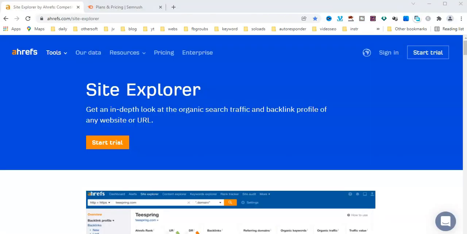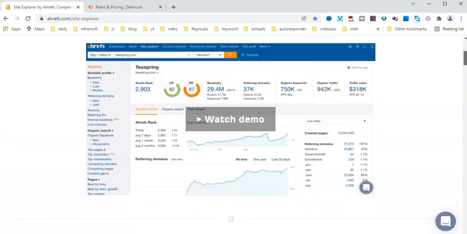Another keyword tool is Ahrefs, Ahrefs.com. This is a very good tool with a lot of searches. Also search how many Quora questions are available, how much data in Google and Bing, lot of versions.